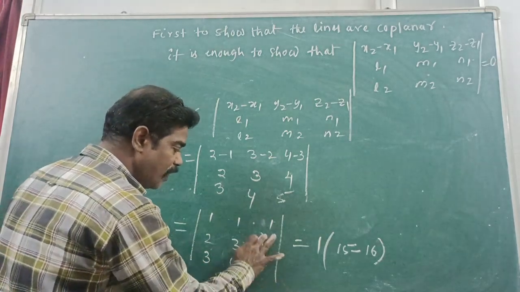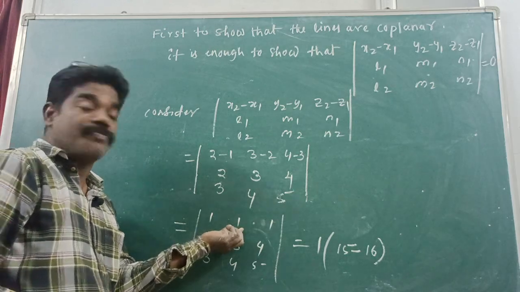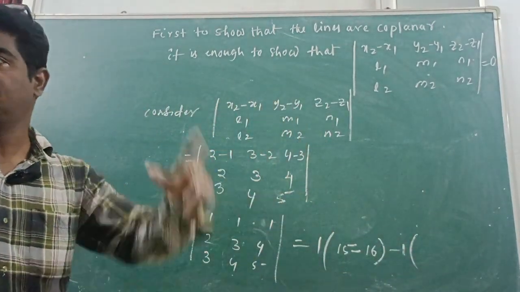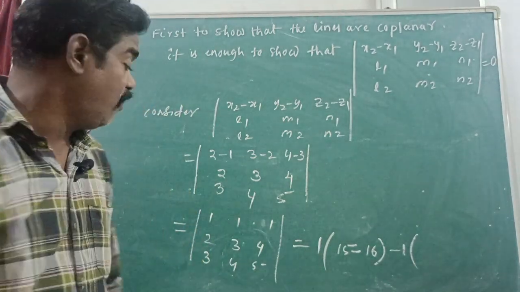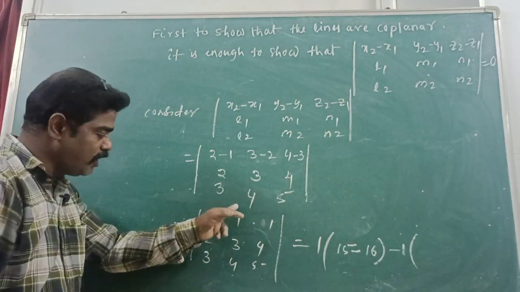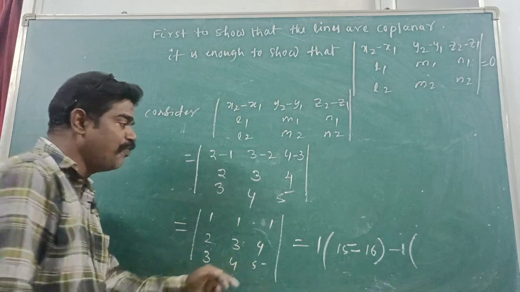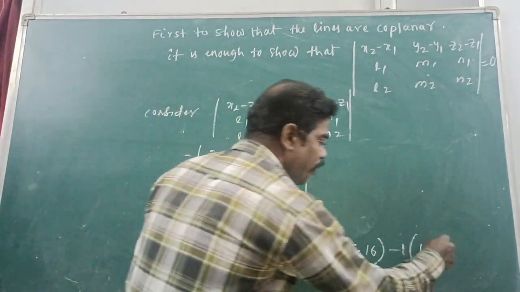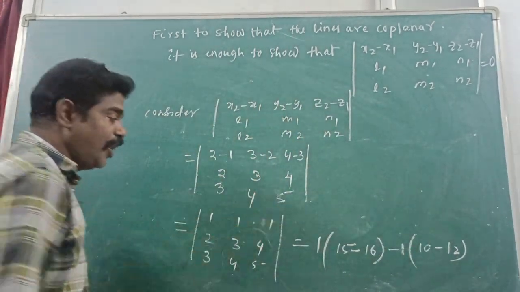Okay, fine. The next, the second element in the first row, we put a negative sign. You know very well, right or not? We studied in 10th class and intermediate. Okay, fine. Minus 1. We leave this row and this column, and cross multiply these two. 2 into 5, 10, minus 4 into 3, 12. The next, the third one.